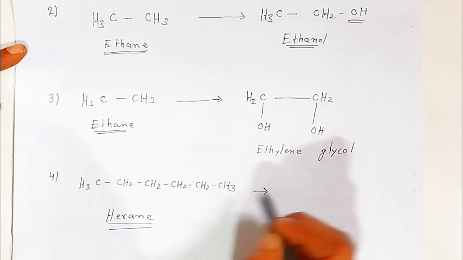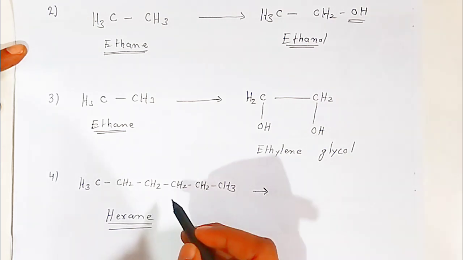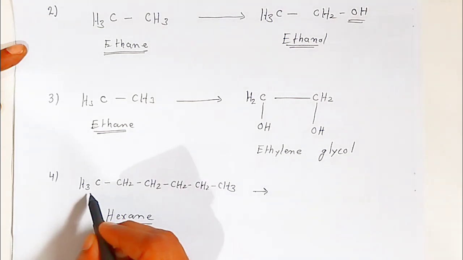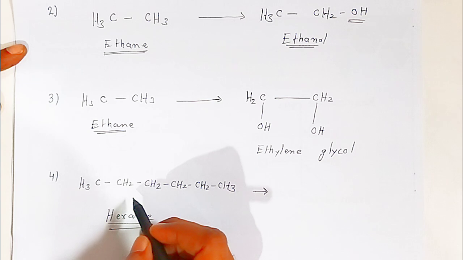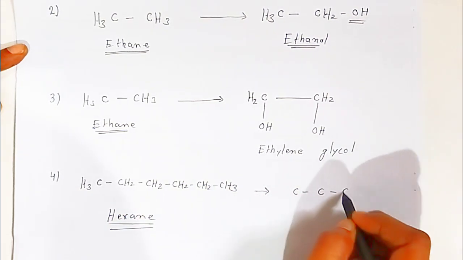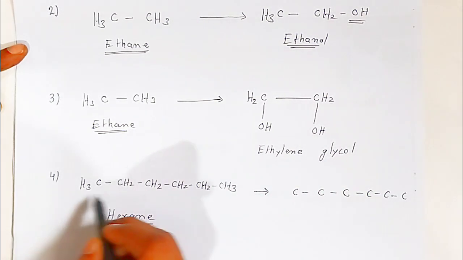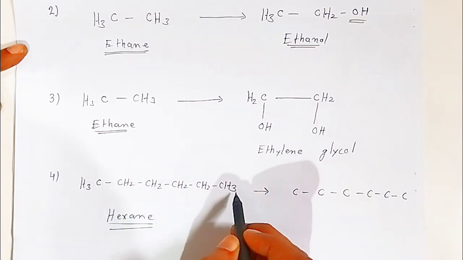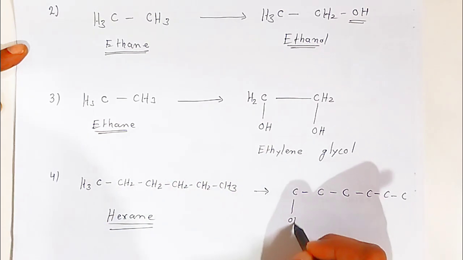Now students, here I have taken saturated hydrocarbons only. So what happens students, here when you are replacing 6 hydrogens by hydroxyl group, the compound obtained is called as, if you are replacing one hydrogen each of all 6 hydrogen atoms with hydroxyl group.